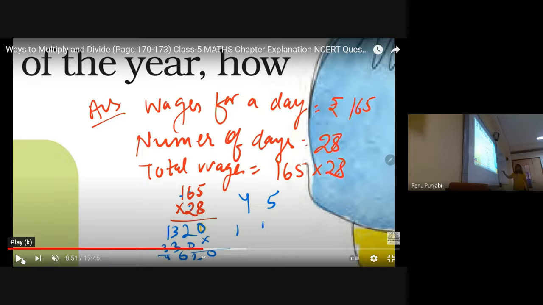So total wages, neatly write in your notebooks, everyone, with the date, chapter number also, page number also. So total wages equals 165 multiplied by 28. So 165 multiplied by 28. 8 5s are 40. 8 6s are 48, plus 4.